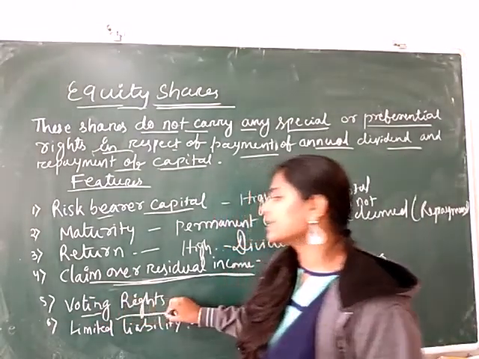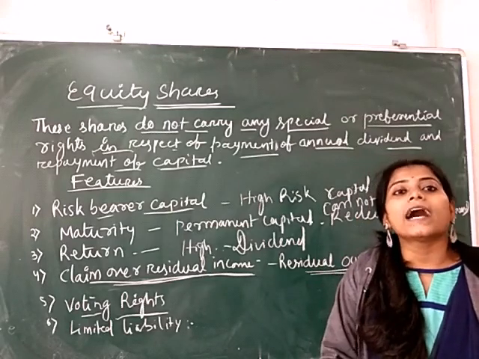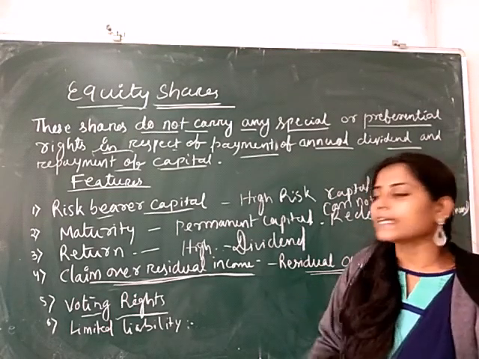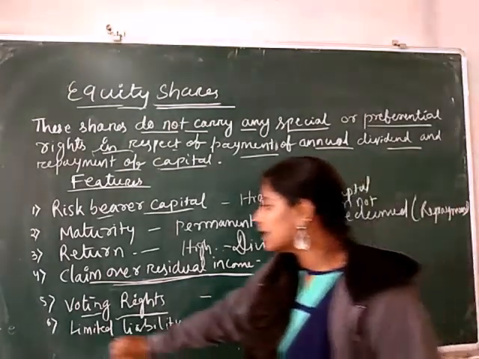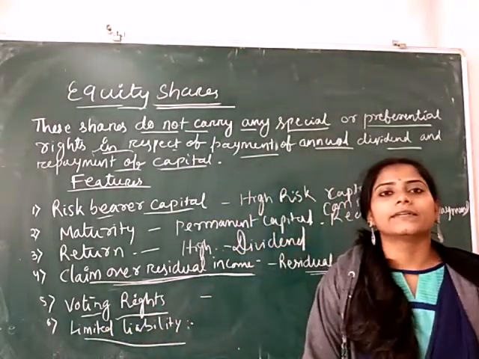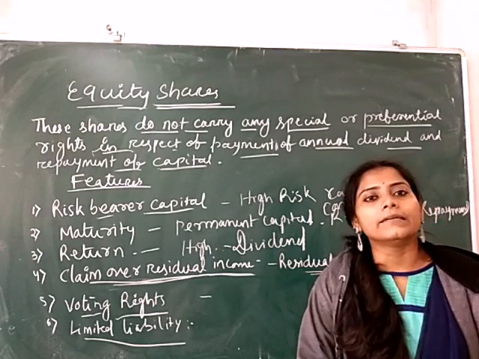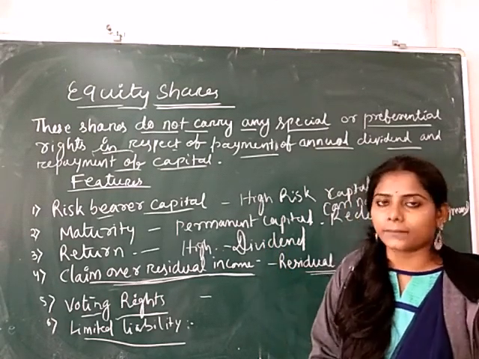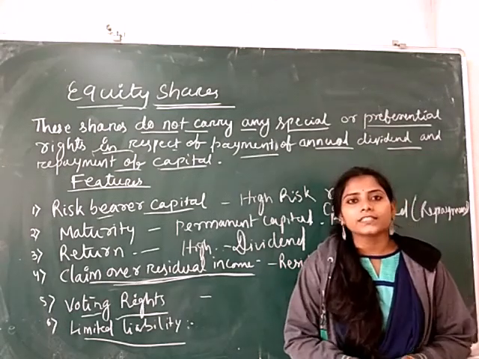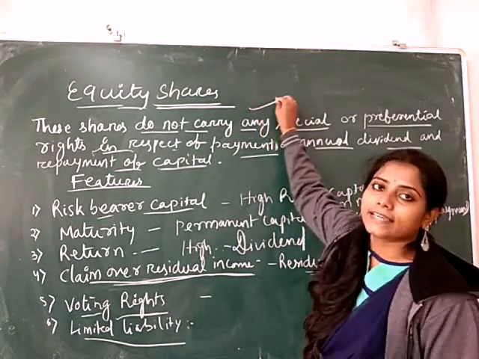Next is voting rights. Equity shareholders have voting rights, or we can say that they participate in the management meeting. Last is limited liability. The equity shareholders have limited liability to the extent of the capital contributed by them to the company. So these are basically the features related to the equity shares.